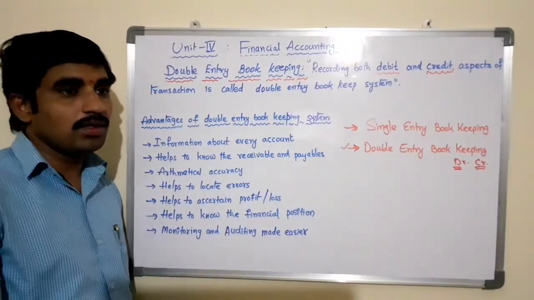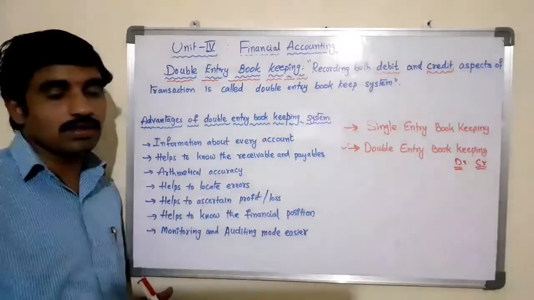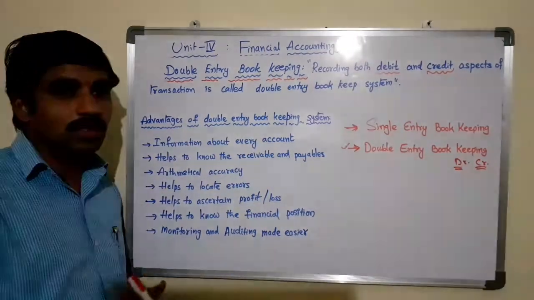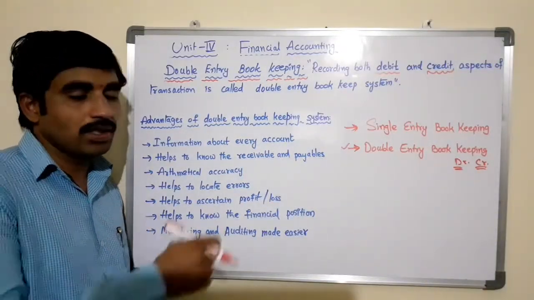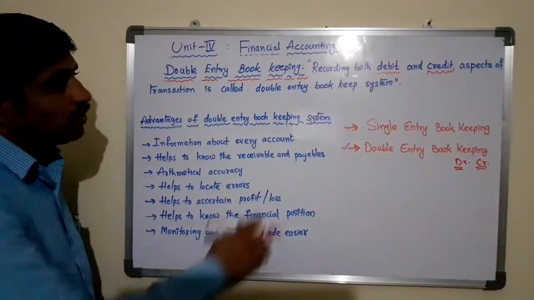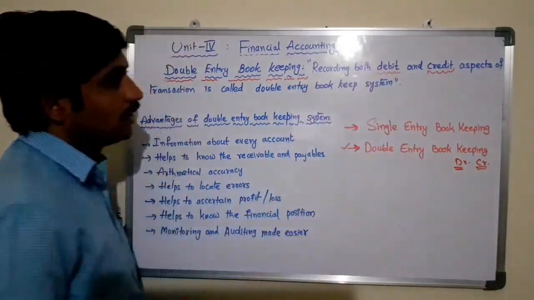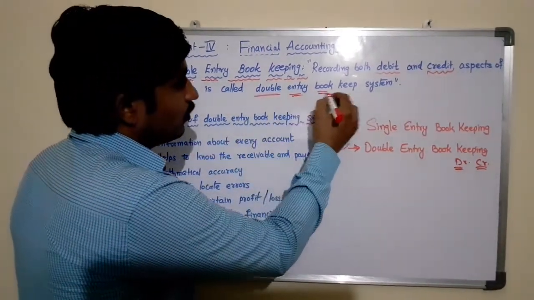That is, what liability is increasing, and what corresponding cash is going out or coming in. So everything will be recorded according to this double entry bookkeeping system. So recording both the debit and credit aspects of transactions is called the double entry bookkeeping system.